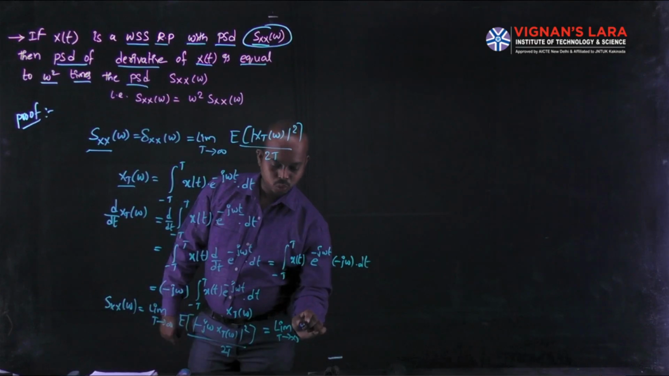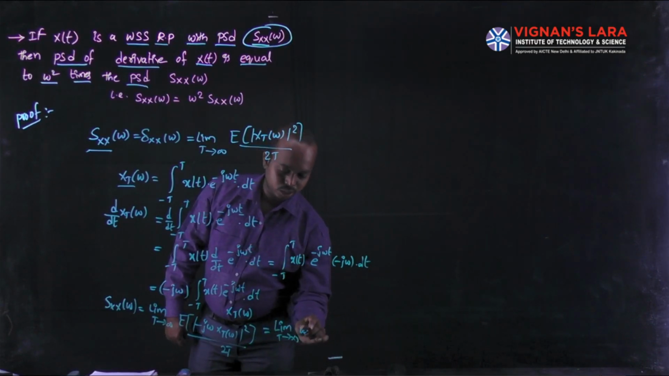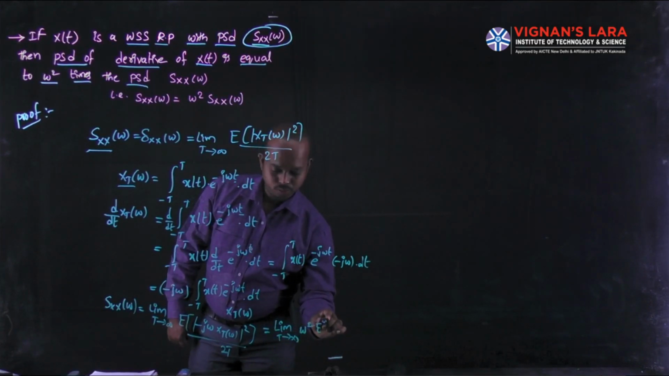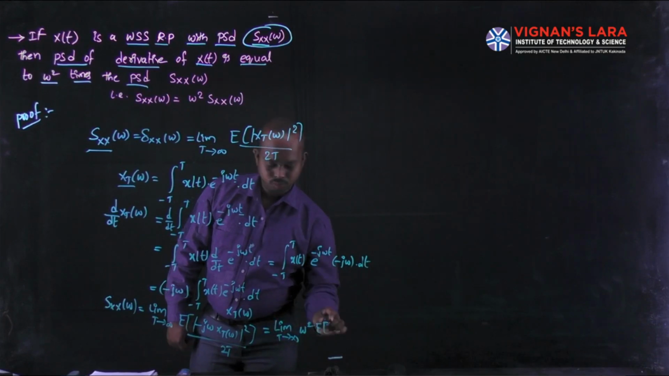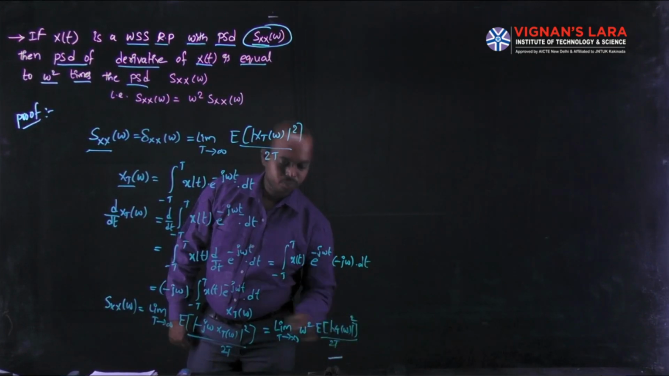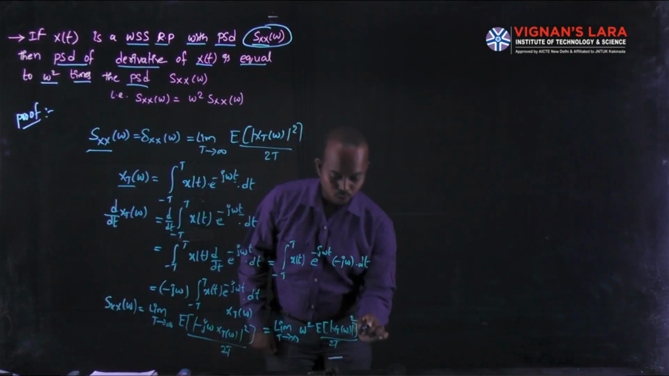the omega square. Here I am writing it completely outside. Otherwise, you can write one more step. So omega square, the expectation of modulus X_T of omega square whole by 2T. This is the function we have, except you have to move the omega square to the outside.